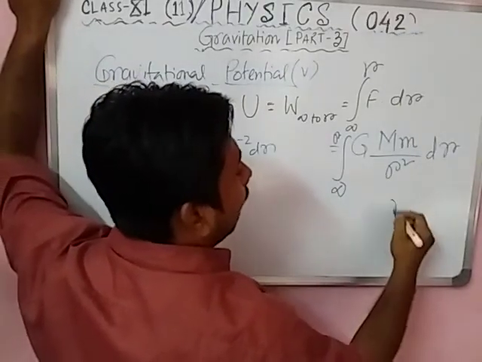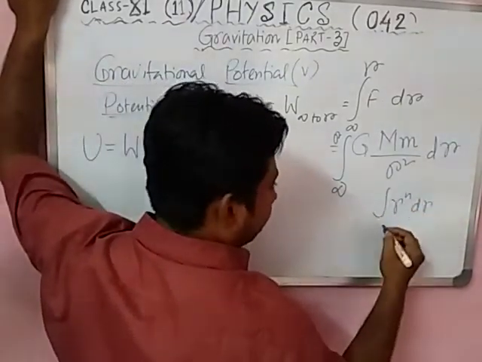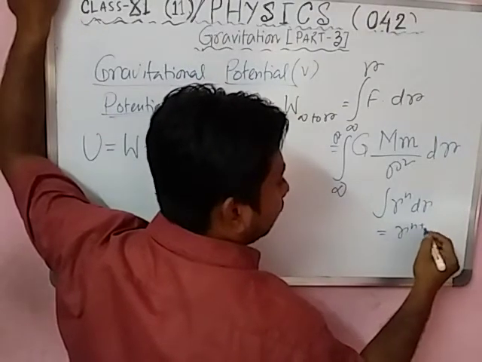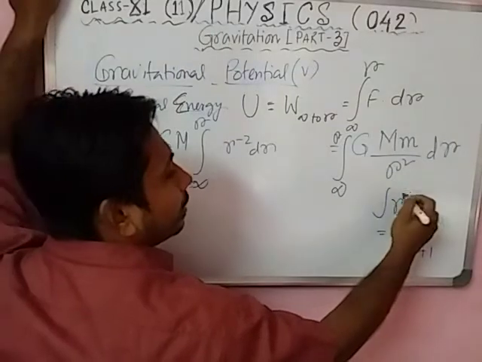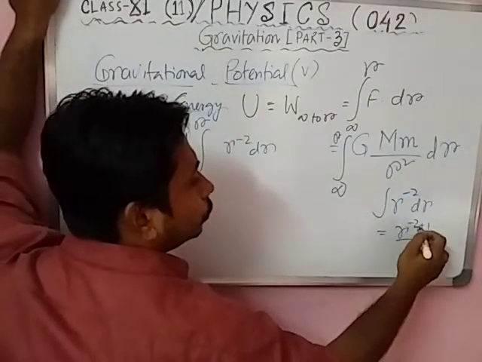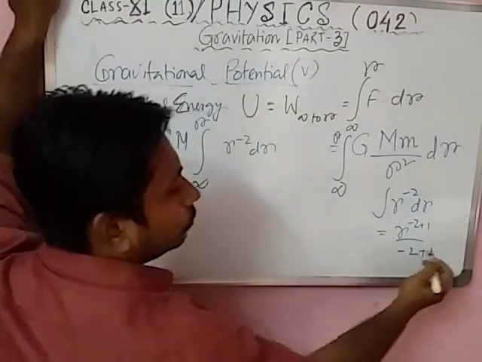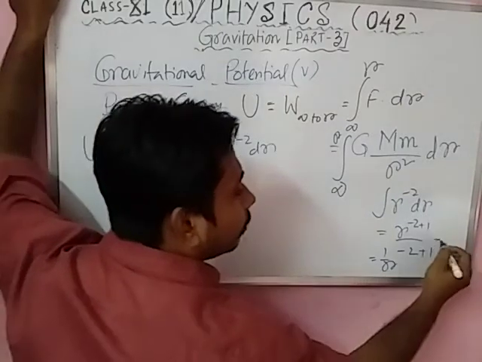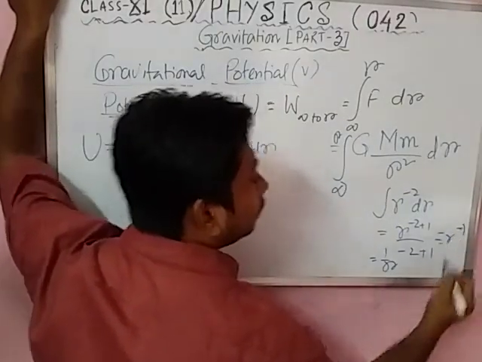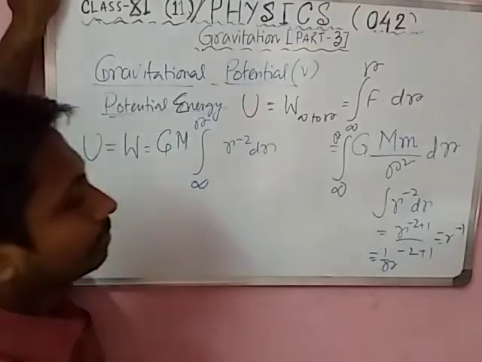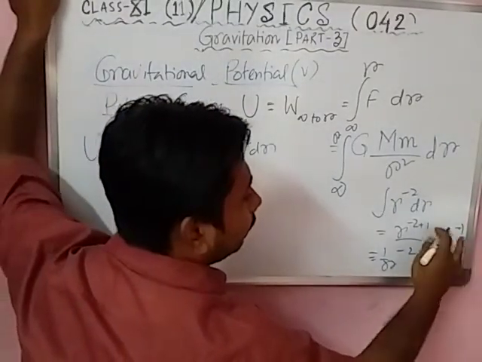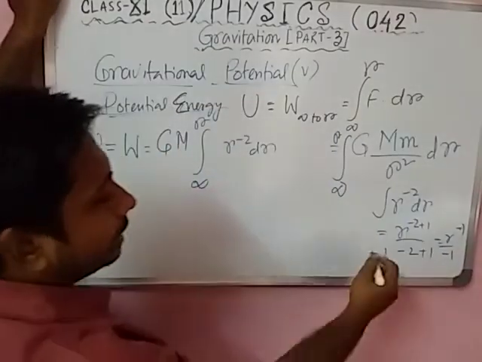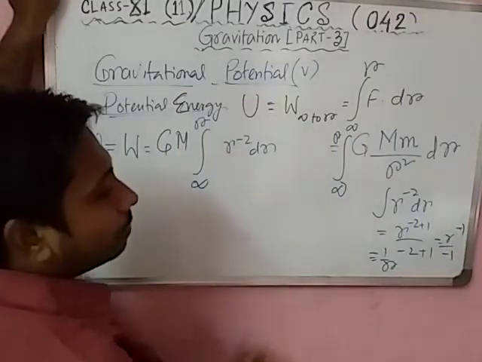What is the formula? Integration of r to the power n dr is r to the power n plus 1 by n plus 1. Here in place of n we write minus 2. So minus 2 plus 1 means minus 1, so the result will be minus 1 by r.